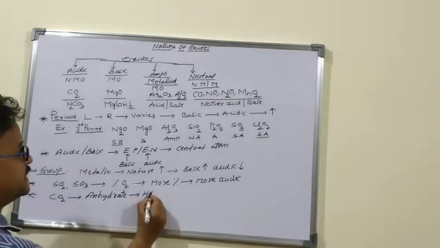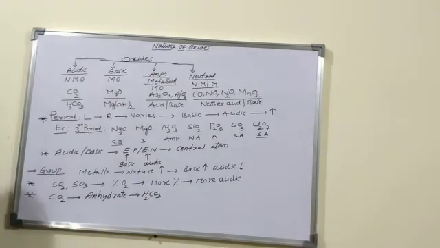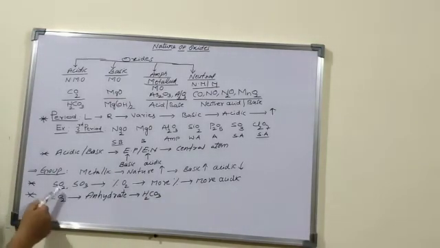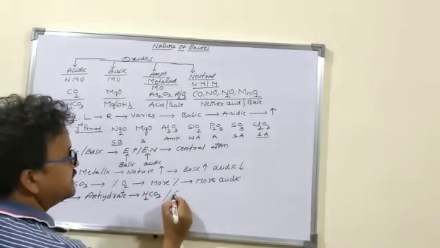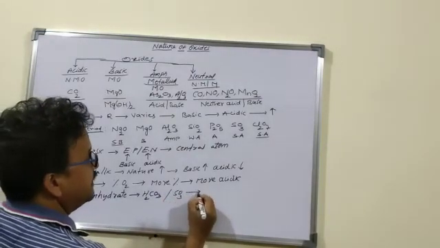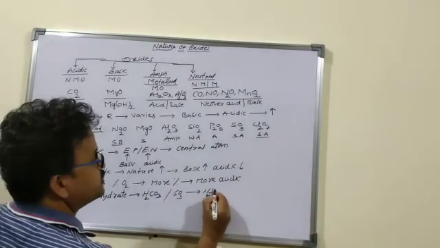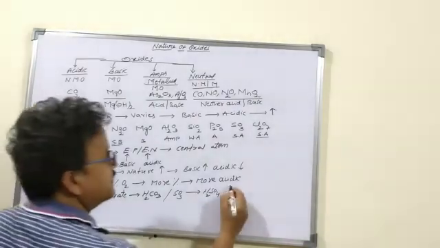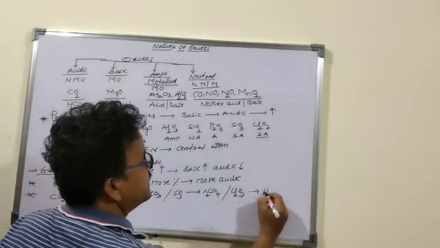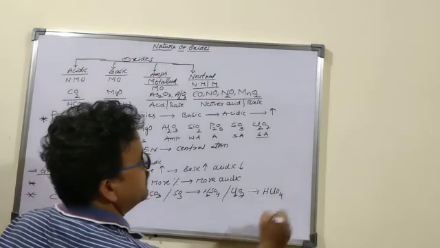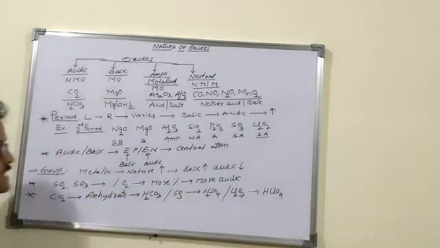It is called an anhydride because when it reacts with water it gives oxyacids. Similarly, SO3 is the anhydride of H2SO4, and Cl2O7 is the anhydride of HClO4, that is perchloric acid.